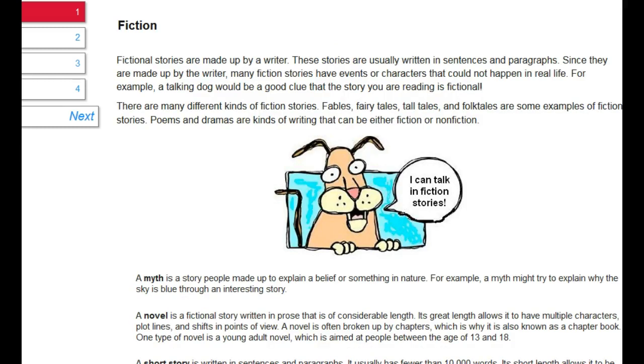Fictional stories are made up by a writer. These stories are usually written in sentences and paragraphs. Since they are made up by the writer, many fiction stories have events or characters that could not happen in real life. For example, a talking dog would be a good clue that the story you are reading is fictional. There are many different kinds of fiction stories. Fables, fairy tales, tall tales, and folk tales are some examples of fiction stories. Poems and dramas are kinds of writing that can be either fiction or non-fiction.